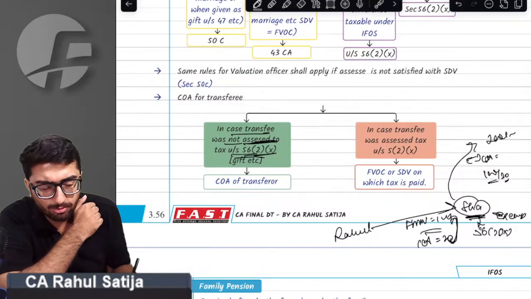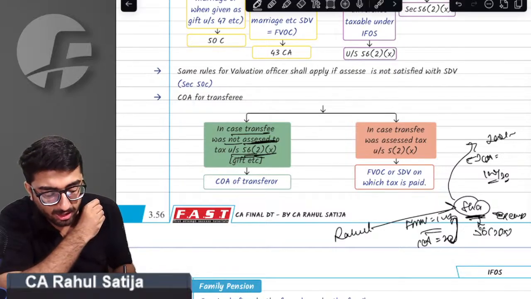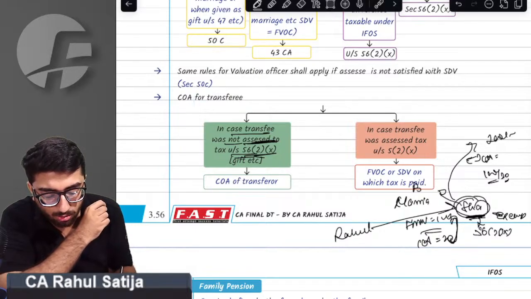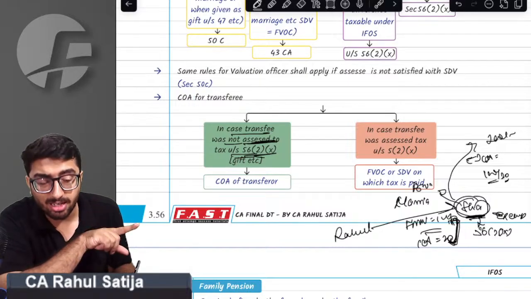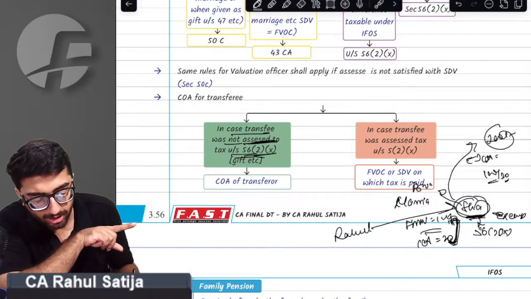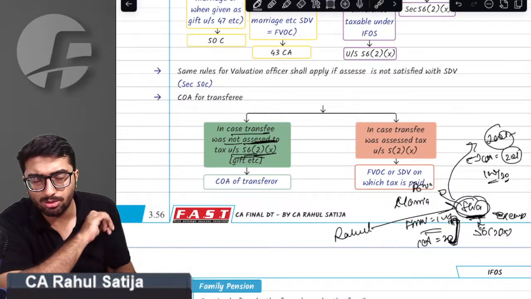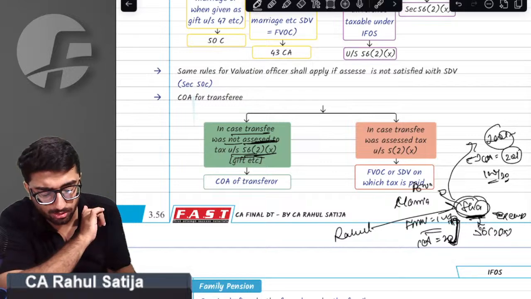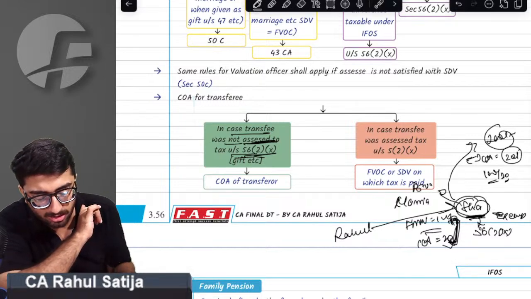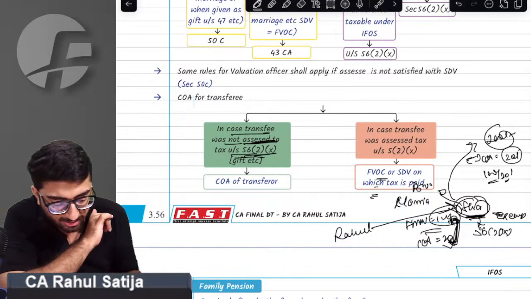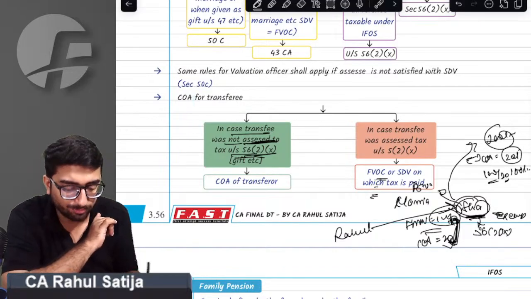So when will no implication apply? If Shraddha receives such a gift on account of marriage, or from her brother Rahul, then this transaction was not taxable, and you have to take the cost of acquisition of the previous owner. But if this transaction was taxable, then you have to take the FMV or SDV on which you have already paid taxes. In that case, 100 will be taken.